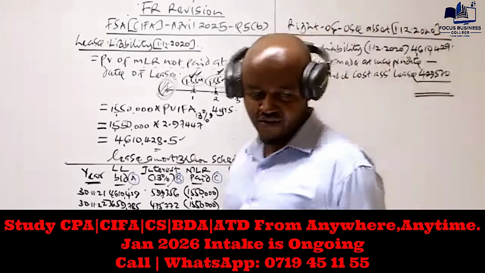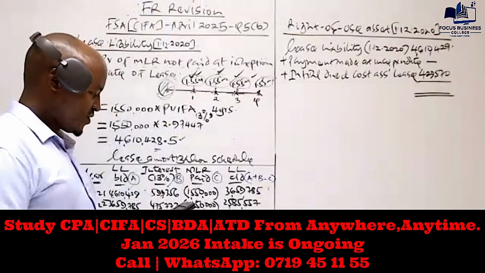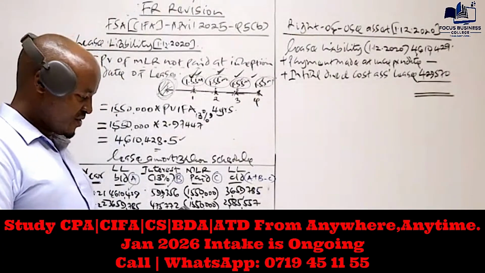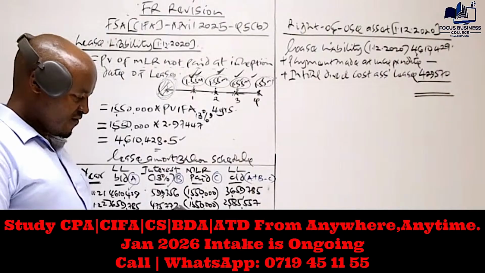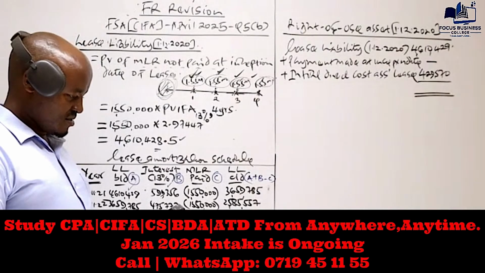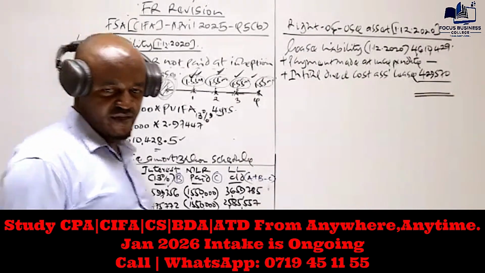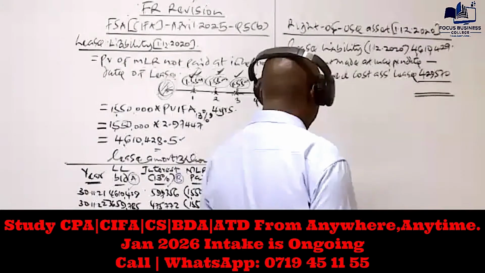We add those two values and we get the right of use asset. So the right of use asset will be 4,610,429 plus 429,570. And basically what do we get here?